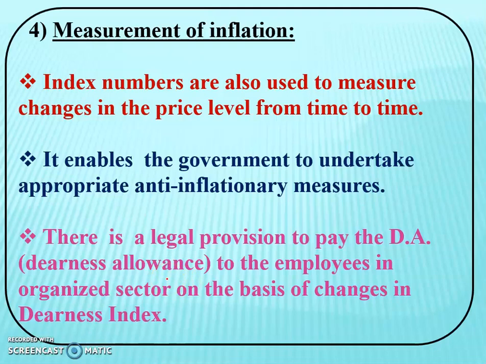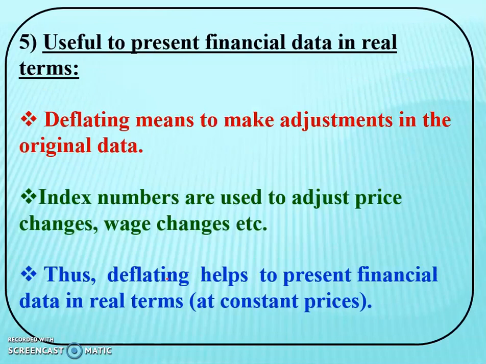So we can measure the inflation. It is nothing but the instrument to measure the inflation, and with the help of all this data, the government can change the allowances as well as the wages on the basis of the situation of inflation.